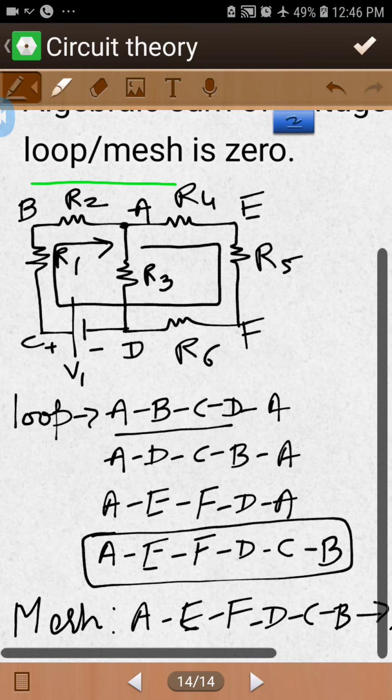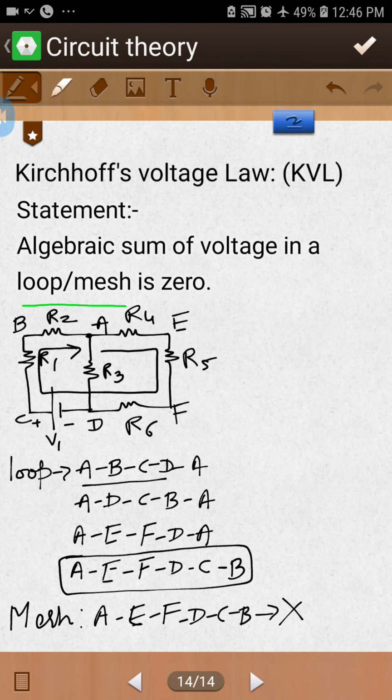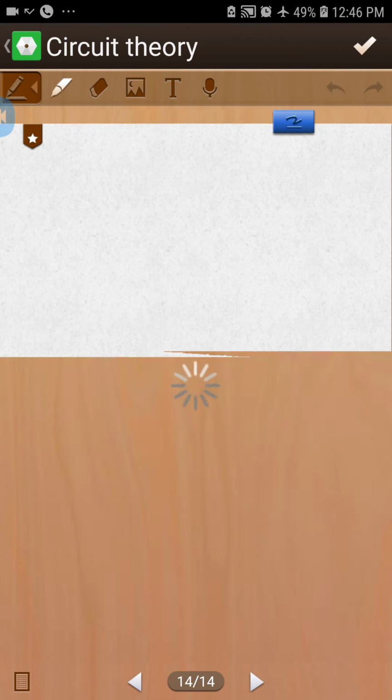Now coming back to the concept of KVL: the algebraic sum of voltage in a loop and mesh is zero. Let us see how we can understand it.